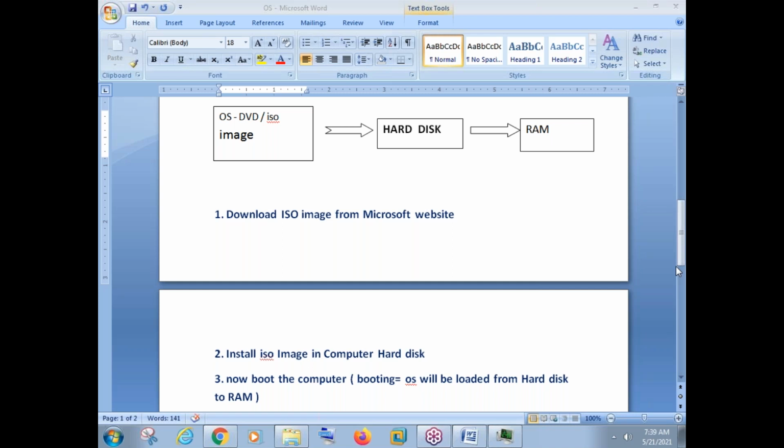As a fresher or with 2-3 years of experience, this is one of the most common tasks we do in a company, installation of operating system, because there are hundreds and thousands of computers in a company. If it is a big company, there can be 10,000 computers also. In those 10,000 computers, the operating system must be there, and the machines are running like 8 hours, 12 hours, 16 hours. So there is a huge chance the OS will get corrupt. If the OS is corrupt, it is our responsibility to go to that machine and do the installation again. So this process every person should know. Okay, so I hope everything is clear now. So let us move to the next thing in operating system only.